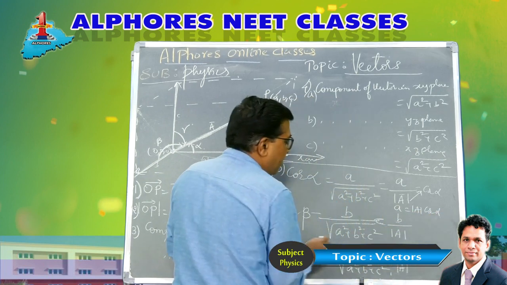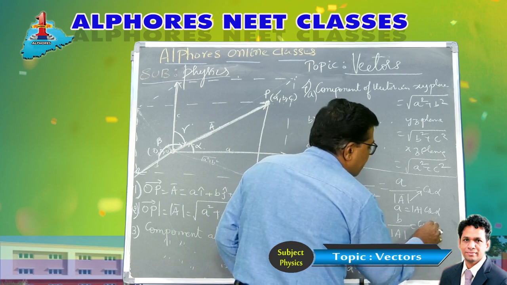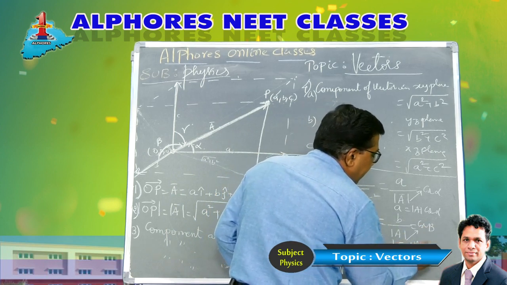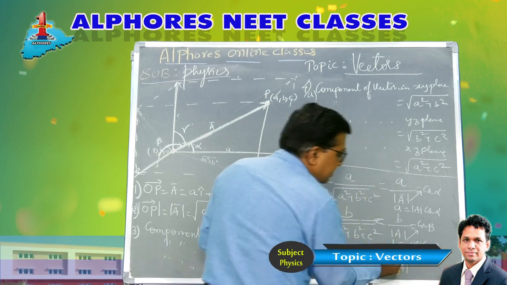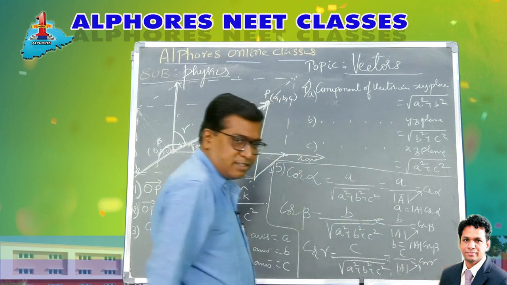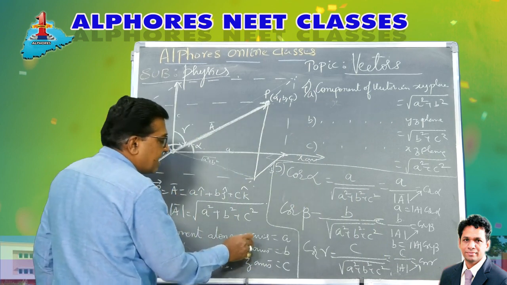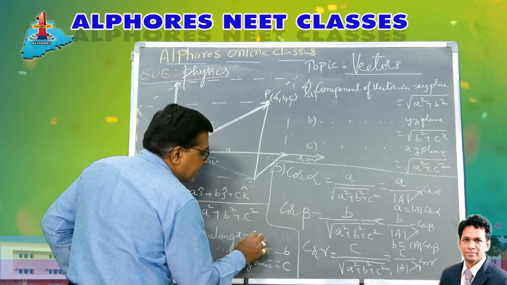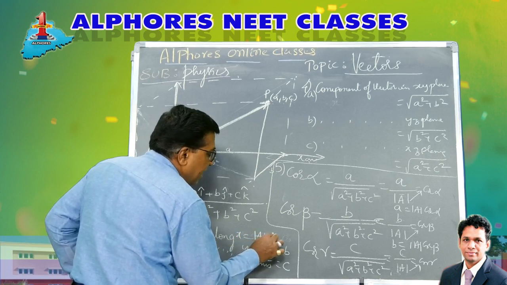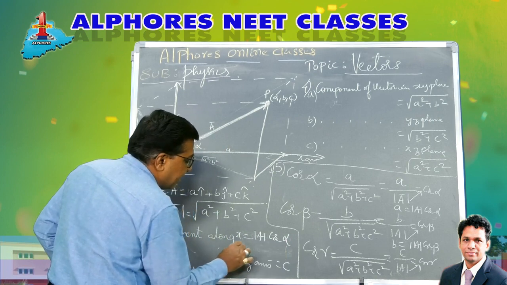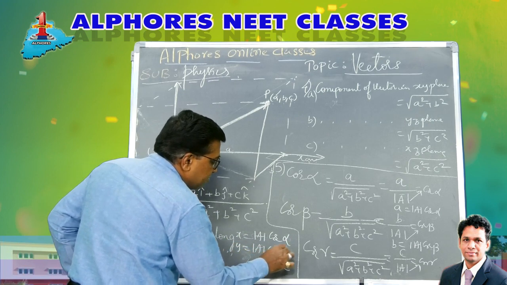Similarly, b by mod a is cos beta. So I can write b as mod a cos beta. Similarly, c by mod a is cos gamma, so I can write c as mod a cos gamma. So the component along x-axis I can write as mod a, the magnitude of the vector, cos alpha. Component along y-axis is mod a cos beta.